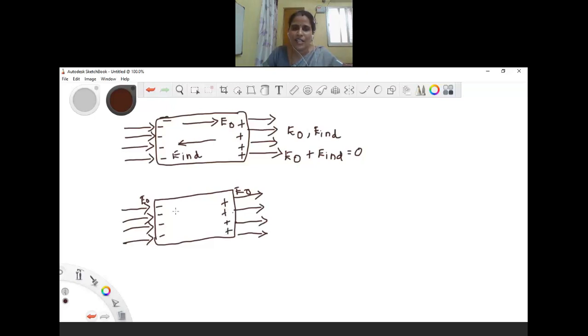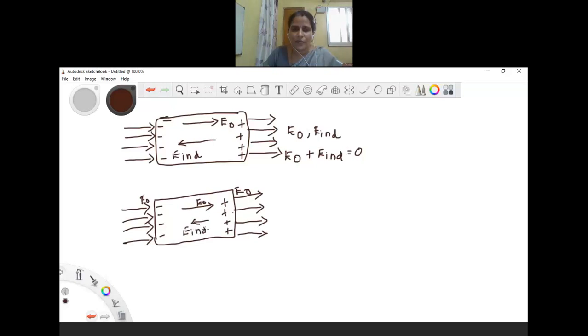This is the direction of the original electric field, and this will be the direction of the induced electric field.